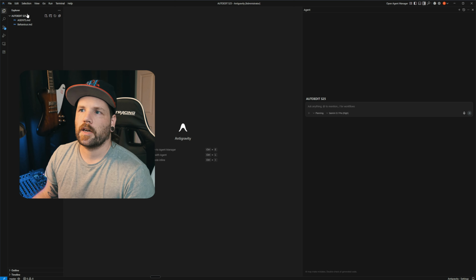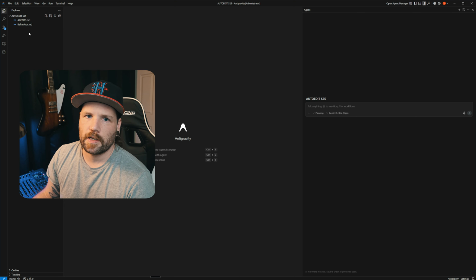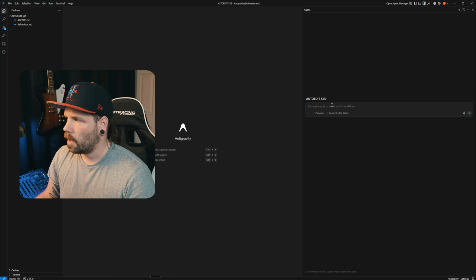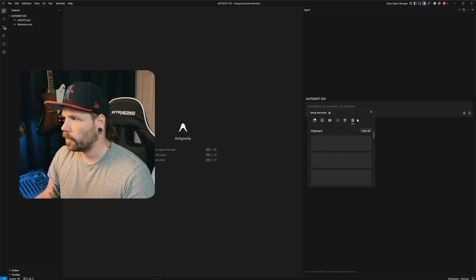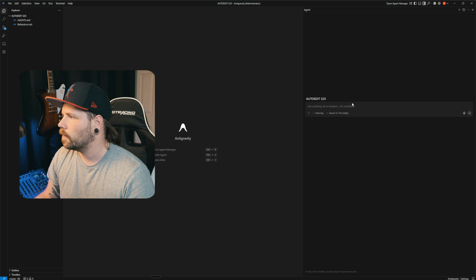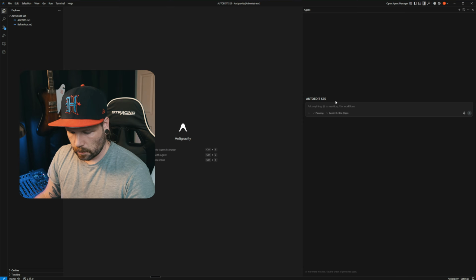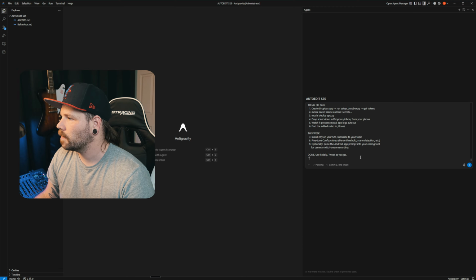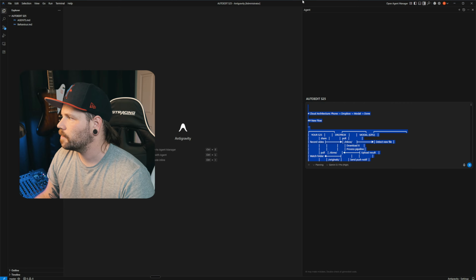The reason I copy paste the folders like that is because I've got agents and behaviors in this here thing, making a note. Hold up, making sure I got, yeah, there we go. Oh my God. There, okay. Done. Use it daily, tweak as you go.